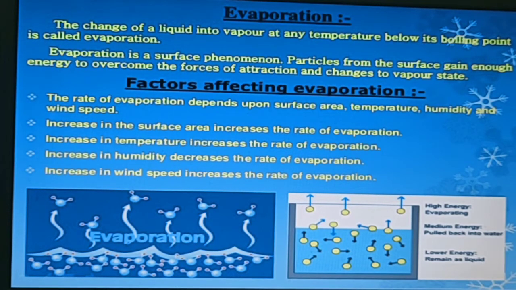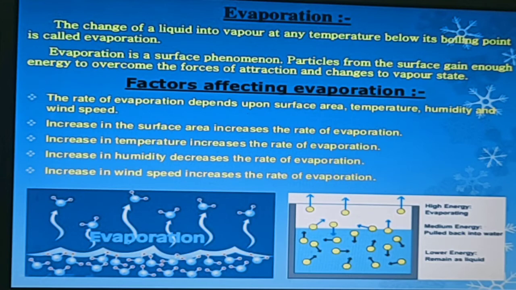Now next are the factors affecting evaporation. The rate of evaporation depends upon the surface area, temperature, humidity and wind speed. When the surface area is more, the evaporation is more. When the temperature is high, the evaporation automatically becomes high. When there is humidity, that means water molecules are already present in the air, so there is less probability of evaporation, because the concentration of water in the air is already high. And the wind speed, of course, because as the wind blows, it blows away all the water molecules, so the evaporation becomes high at the time of high wind speed.